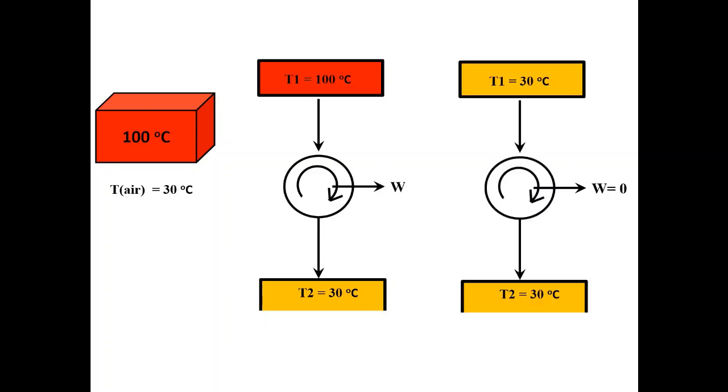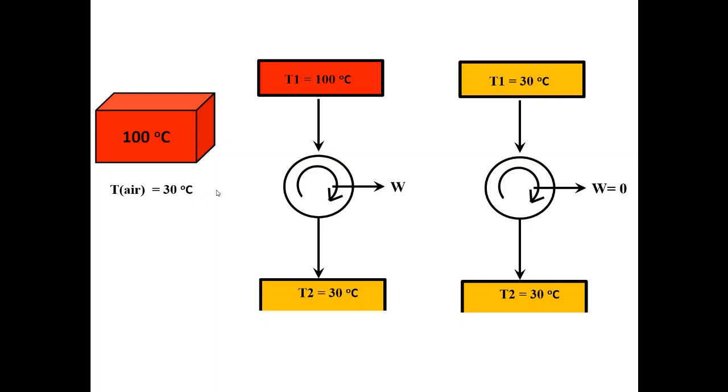The heat engine will generate work. It will act between these two temperatures. Now after some time, the block will reach room temperature, it will get cooled down, and then no work is possible. The heat engine cannot work with bodies of the same temperature, right? So what we see here is that I can use a block to create a heat engine which will produce work.